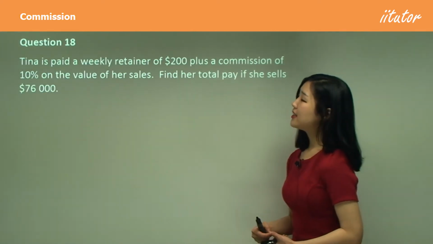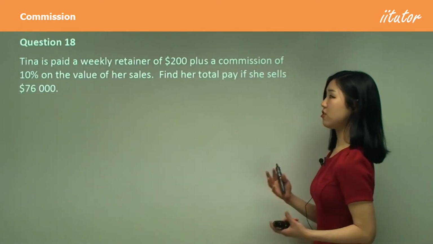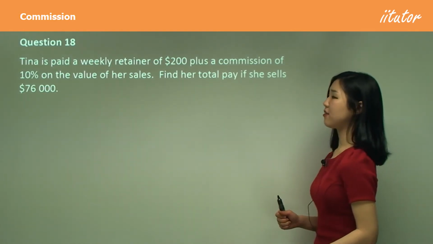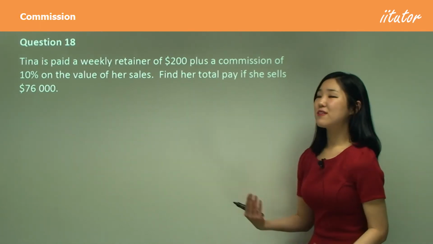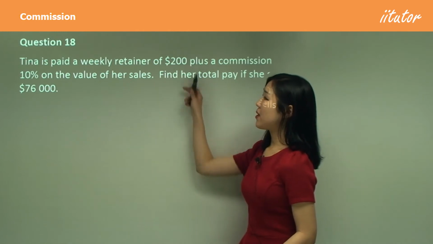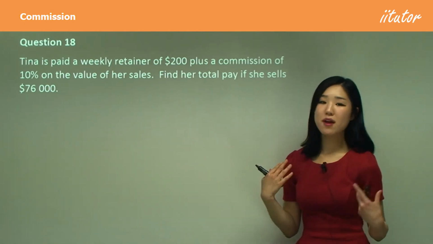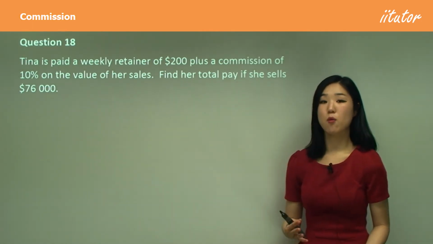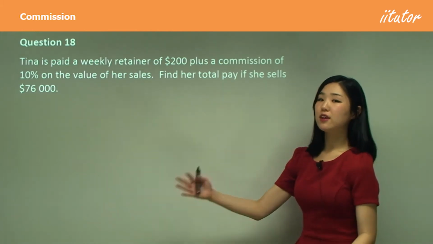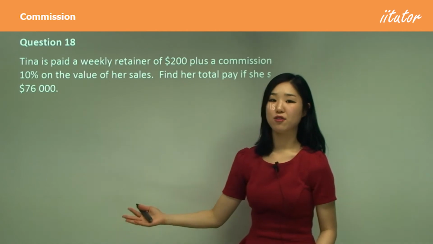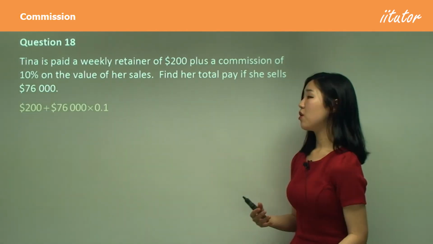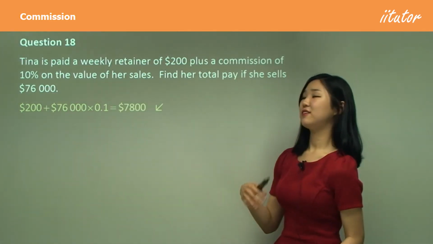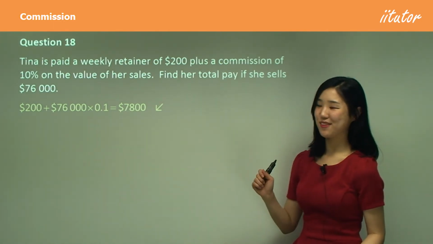All right. Tina is paid a weekly retainer of $200 plus a commission of 10% on the value of her sales. Find her total pay if she sells $76,000. This is where the retainer comes in. See how she gets a little weekly retainer of $200? No matter the number of sales she makes, she will get $200 per week. If she makes more sales, she gets 10% of the amount of sales she makes on top of that retainer. We simply do 200 plus 10% of the number of sales, which would equal something like this. Make sure you double check your calculation as well.